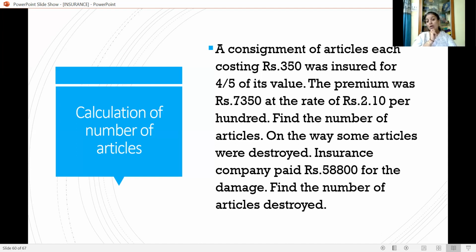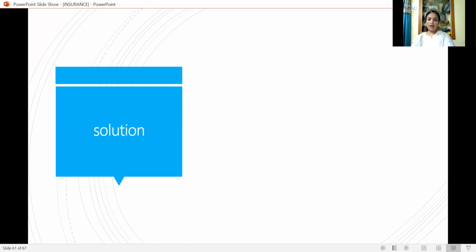We know the compensation amount that is given, and we will calculate the insured value and also the actual value. With the help of this, we can calculate the loss. After knowing the loss, we can calculate the number of articles destroyed. I have analyzed the problem, and now let us solve it.